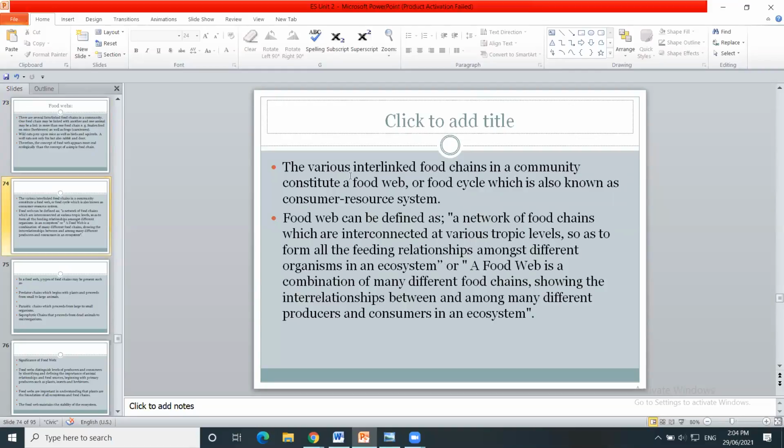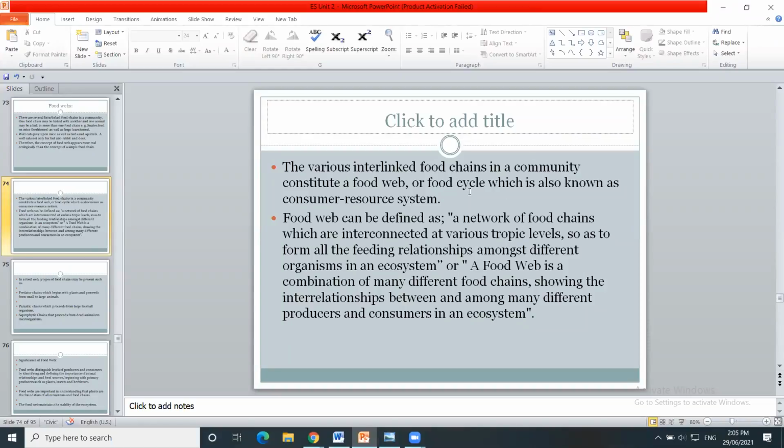So this one component is interlinked with the other components in a particular type of community. So that forms a food web. So it forms a food cycle, which is also known as consumer resource system. So in this way, every component is interlinked with the other components.